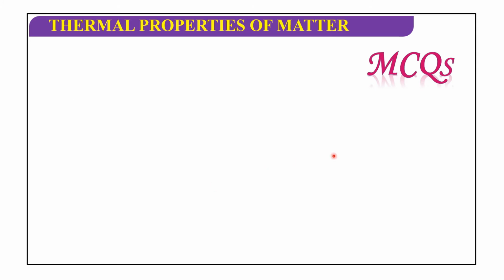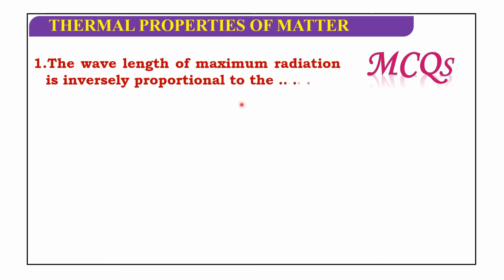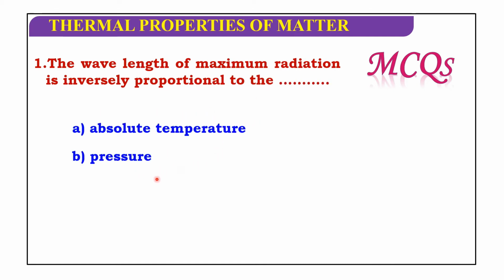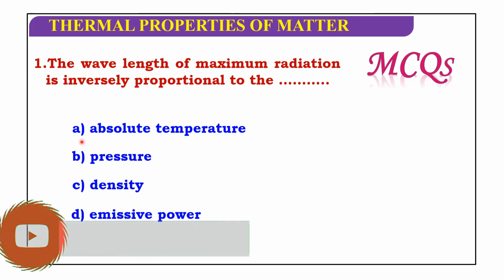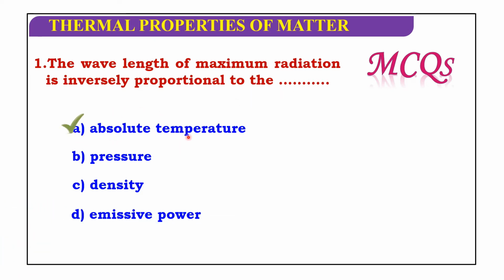Now, discuss MCQs. First one. The wavelength of maximum radiation is inversely proportional to the absolute temperature, pressure, density, or emissive power. So, this wavelength of maximum radiation is inversely proportional to the absolute temperature.